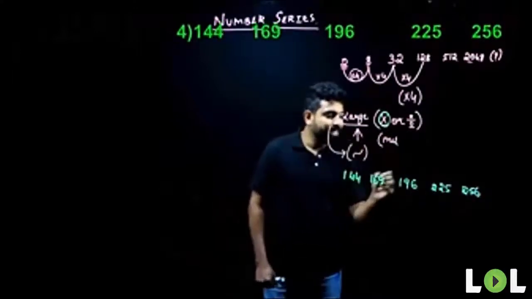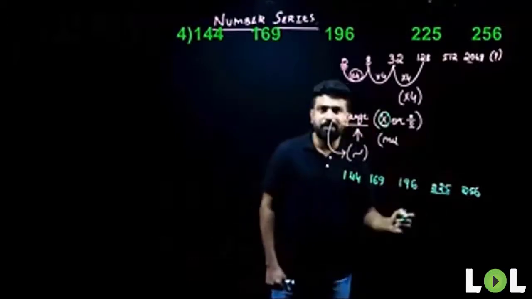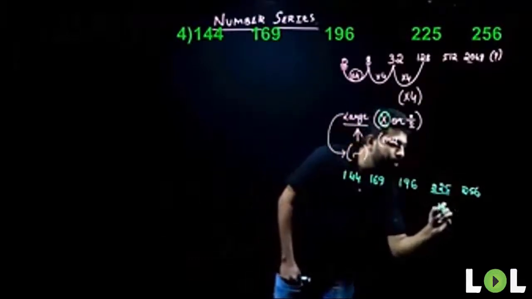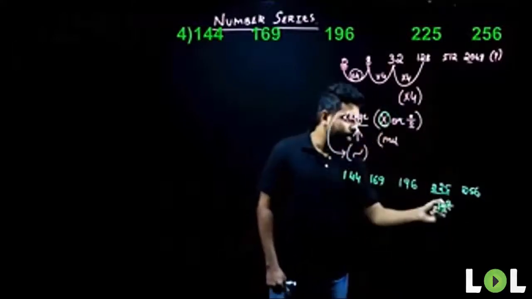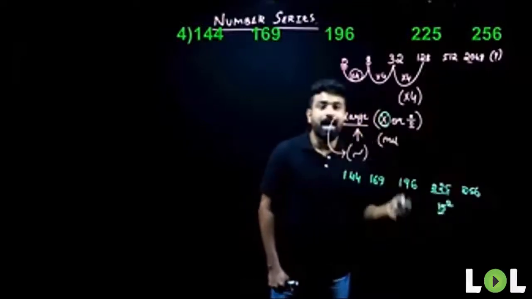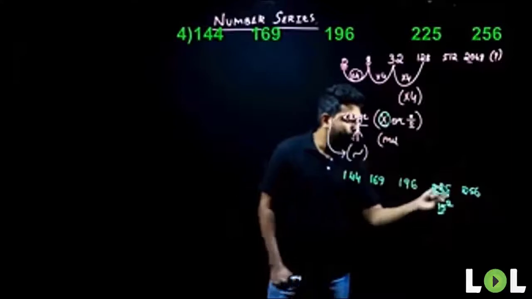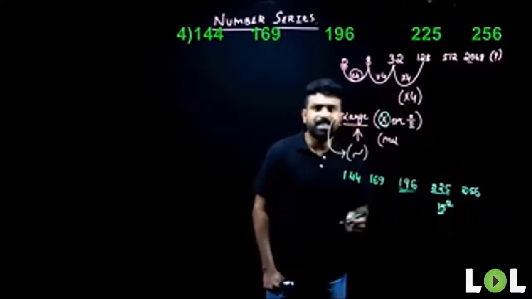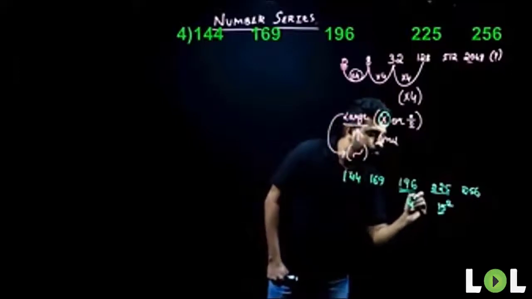When I look at these terms here, when I see 225, I can write this 225 as my 15 square. So once I get one of the terms as a square number, I start checking if the other terms are also square numbers. So when I look at 196 here, what's happening? 196 here is nothing but 14 square.